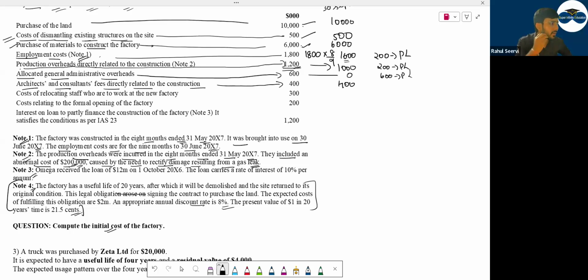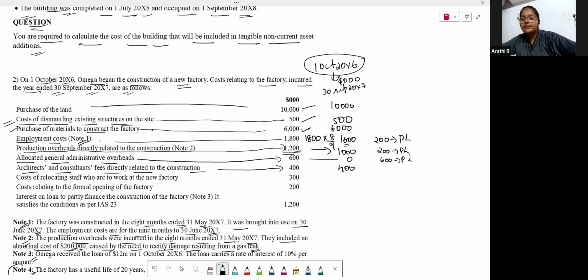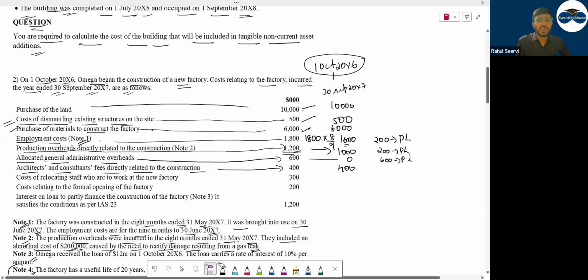Same. So in the format, should we put 0 or should we not write it? No, for the administrative overheads we should put 0. See, I mentioned section A, section B MCQ will be there. This will not come in section C. The examiner will not ask you to calculate this in section C. So in sections A and B you have to do it fast and write down the answer. If it comes in section C, you write down 0. Simple.